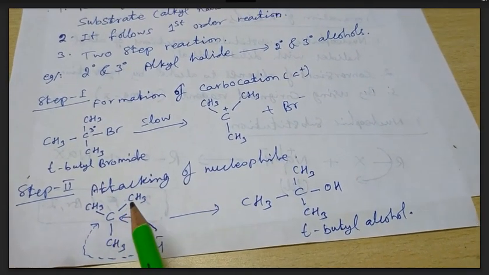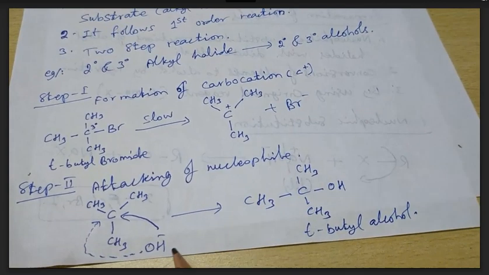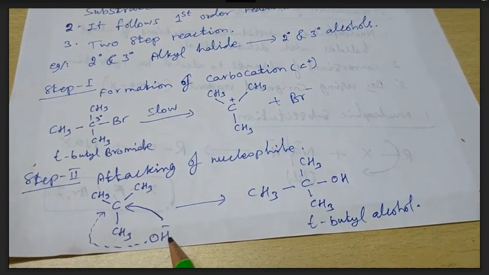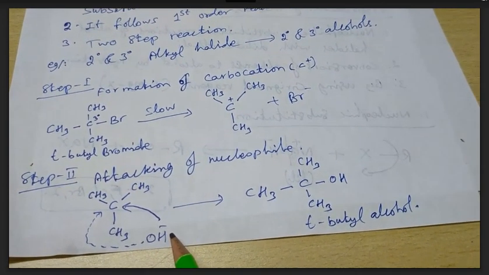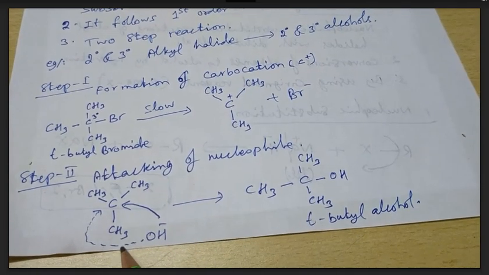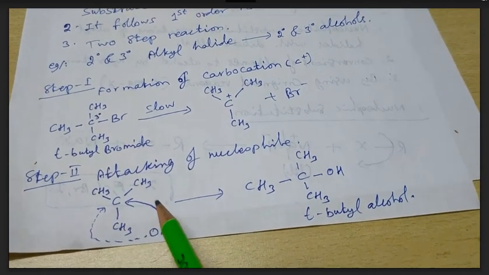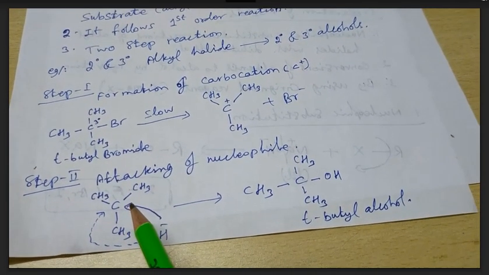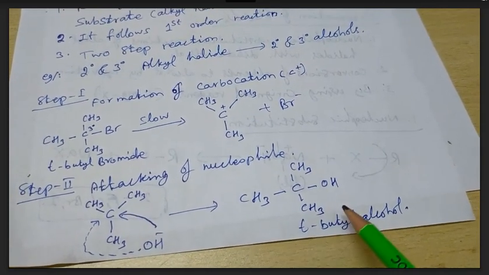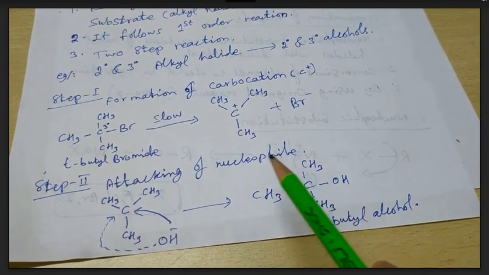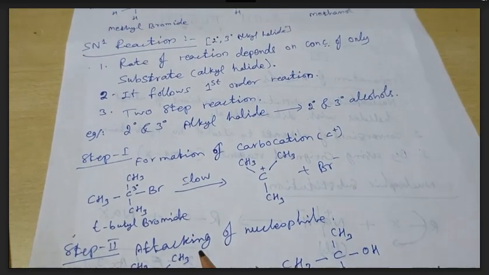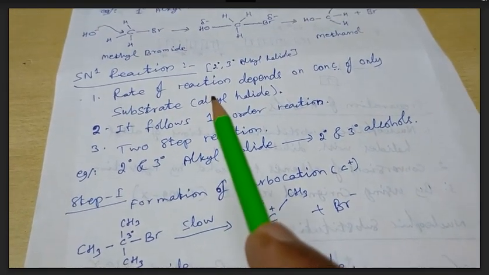Step 2, attack of the nucleophile. That means the OH- group from sodium hydroxide, from the base, is going to attack from either direction, by this direction or by this direction. Both directions are possible to form tertiary butyl alcohol. In such a way, the two-step reaction is carried out in the SN1 reaction mechanism.